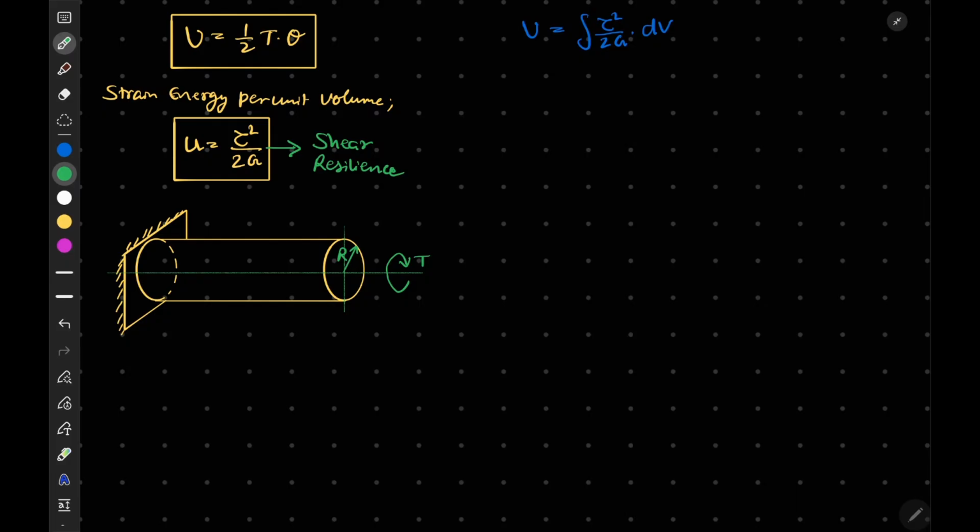If I draw its profile, it would look something like this. From the center, at a distance small r, we have considered an element having width dr, and L is the length of this shaft.